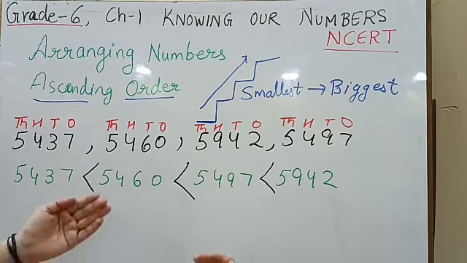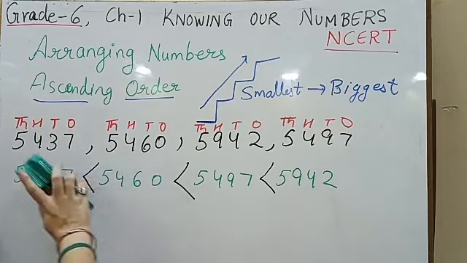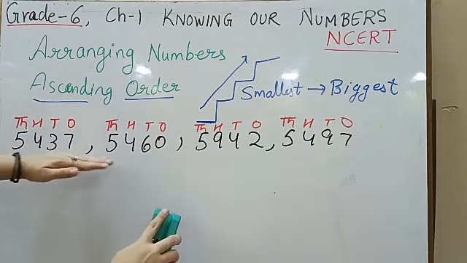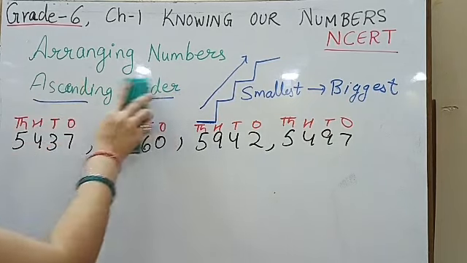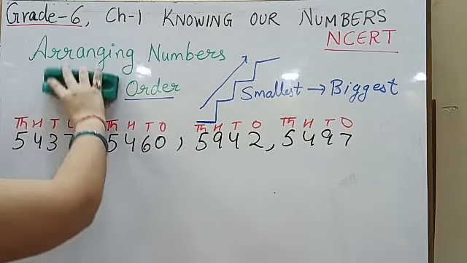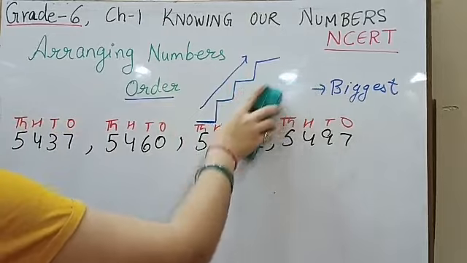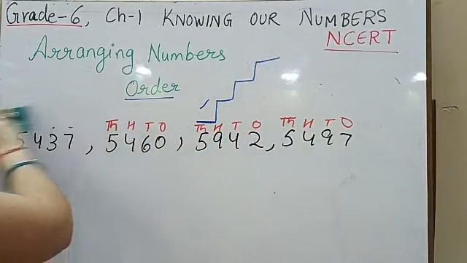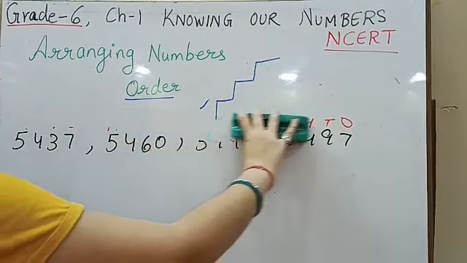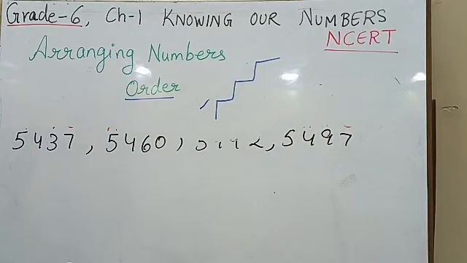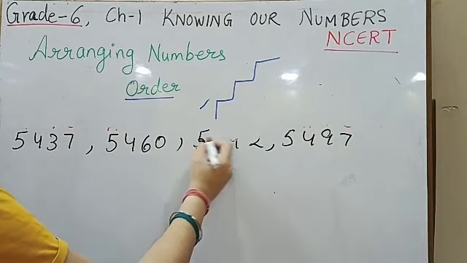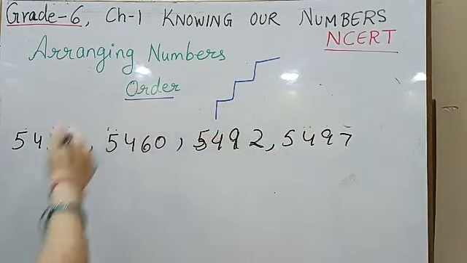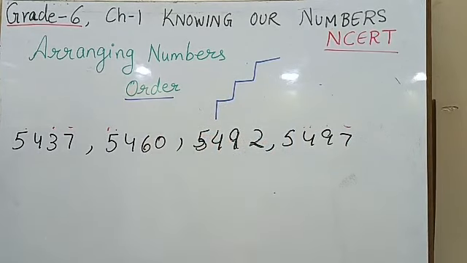Next we are going to do the opposite of it, that is descending order. How are we going to do it? Let's take an example. We are going to take the same numbers but in a different way. Let's see how we are going to do this descending order. Here the scenario changes a little bit. Here the arrows also change. Now the numbers are 5, 4, 9, 2, and the arrangement that we are going to do is descending order.